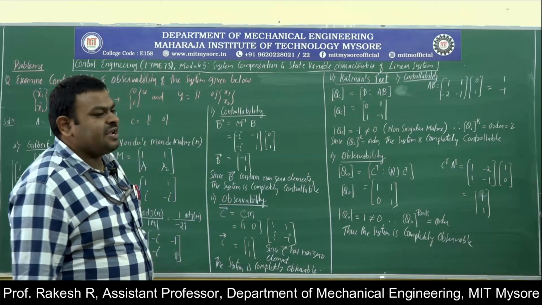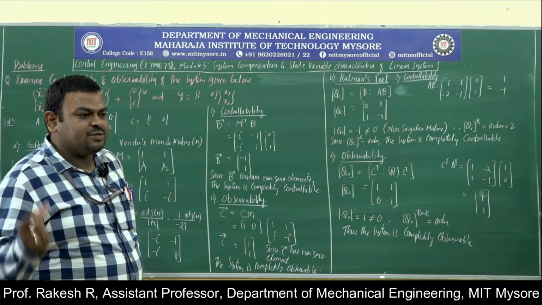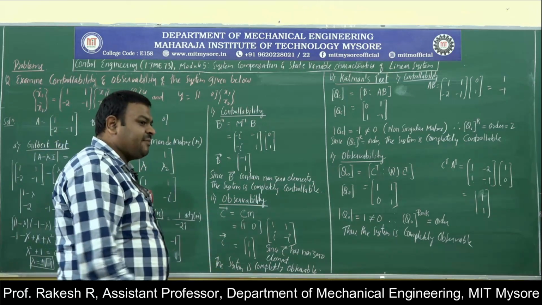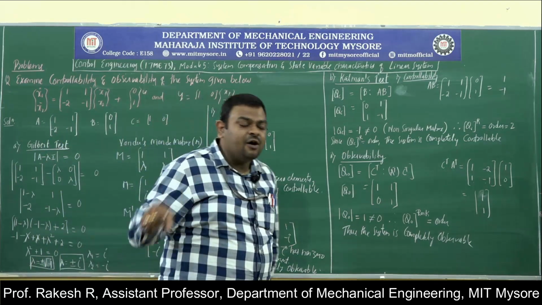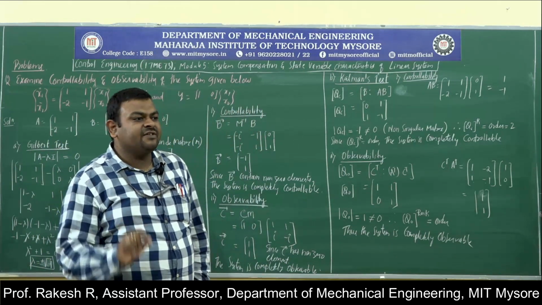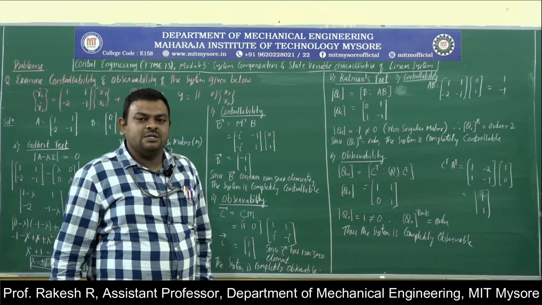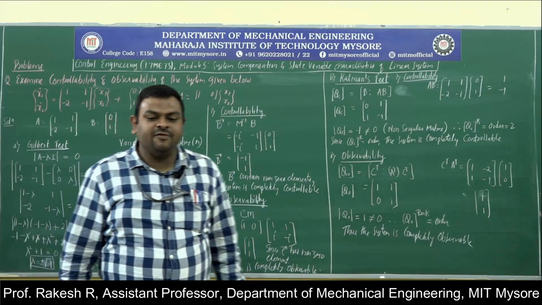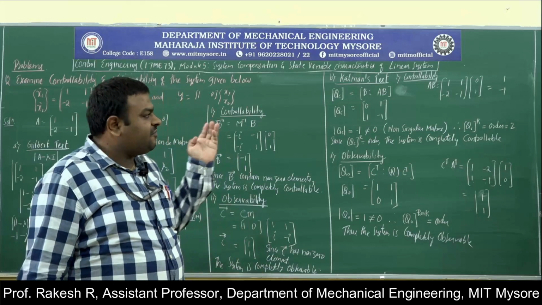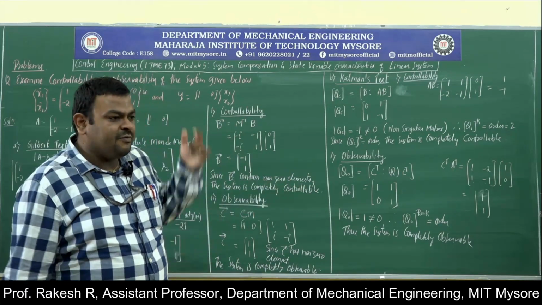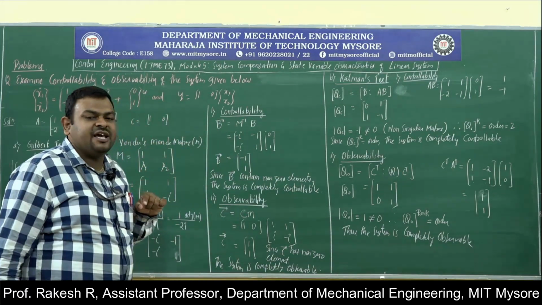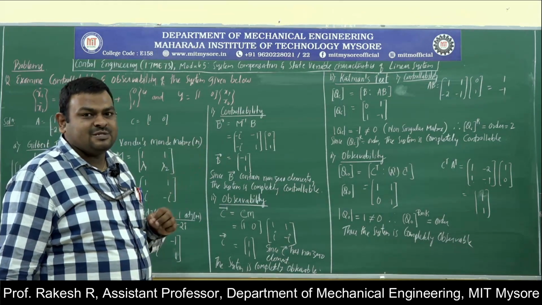So x dot is equal to Ax plus Bu, y is equal to Cx plus Du, and we derived a transfer function using the state and output equations. After deriving that, we got an expression for the transfer function. Then we solved some problems on how to convert a differential equation to state variables, and found the matrices A, B, C in the previous sessions.